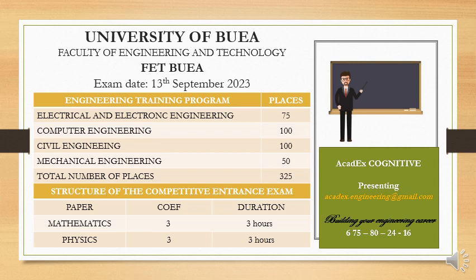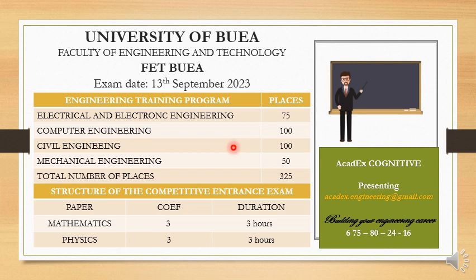Now, but before we get started with the video, I would like to present to you some important information that you need to know while preparing for this exam.